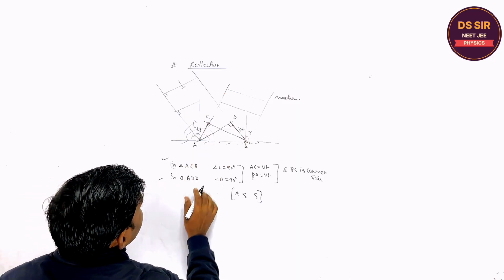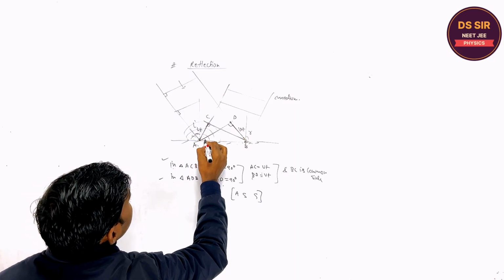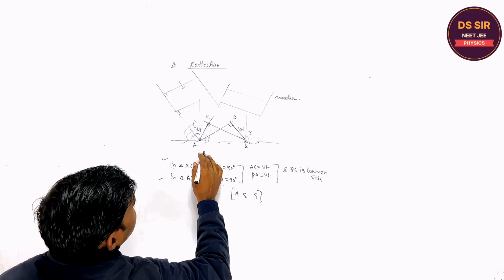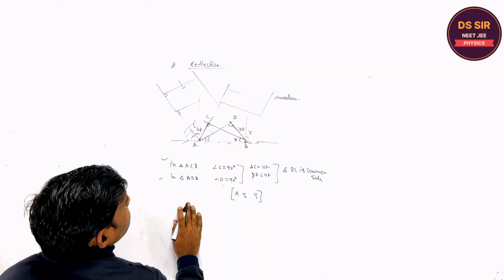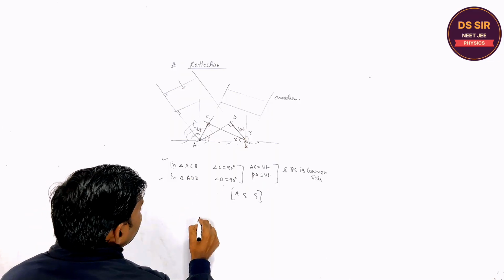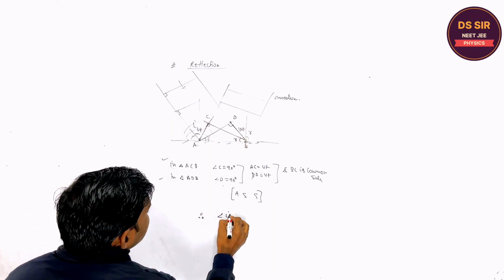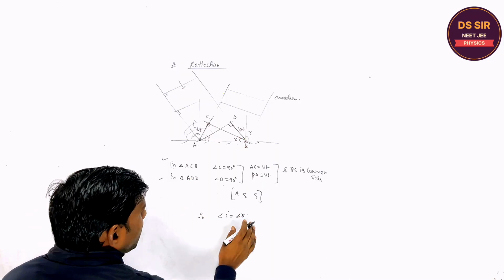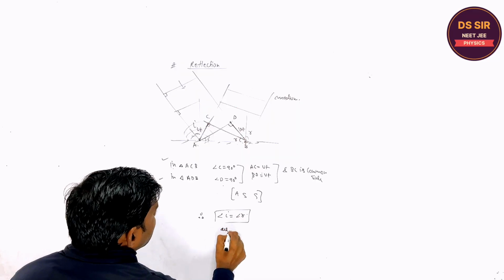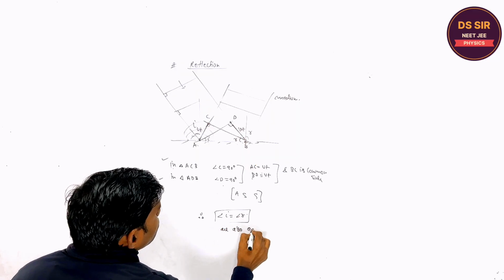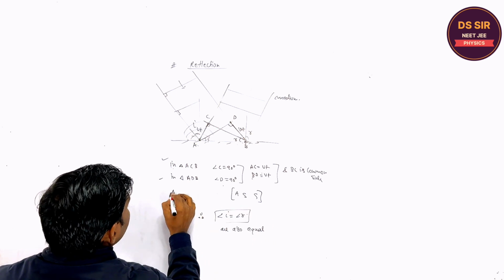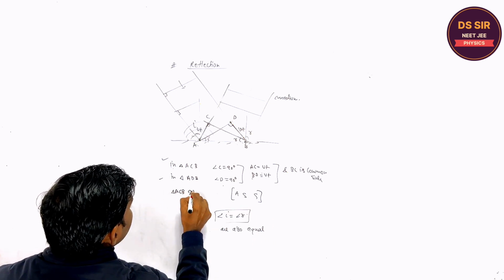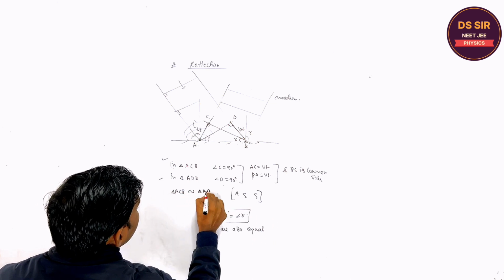Therefore, listen one thing, if this angle is I, and this angle is what? Say R. Is it clear or not? So therefore, the angle I and angle R are also equal, right? Because the triangle ACB is similar to triangle ADB.